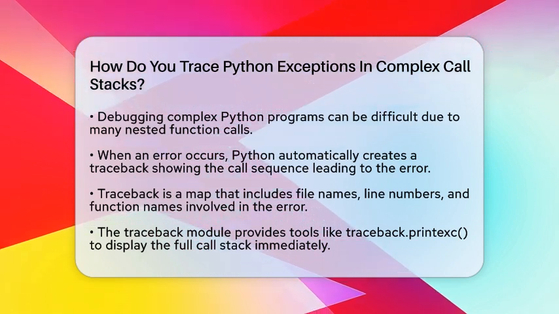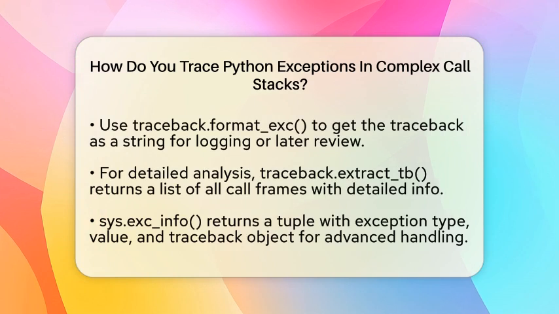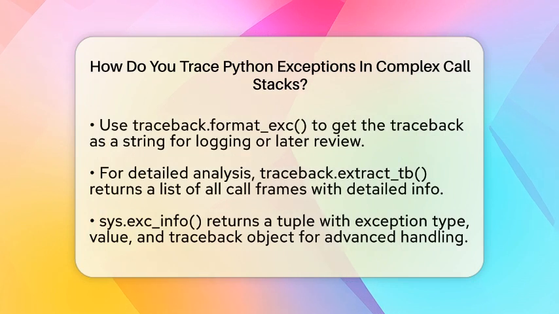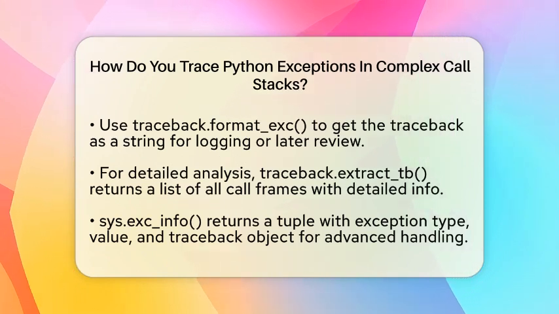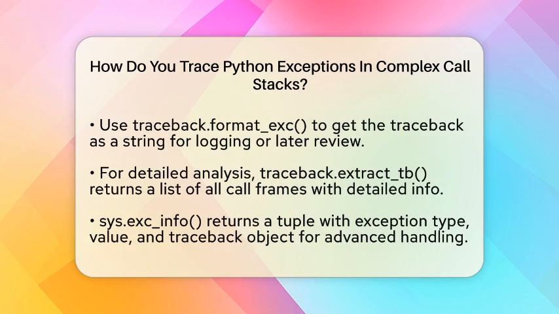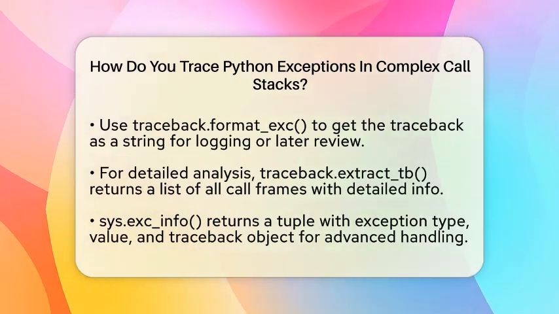The simplest way to see the full call stack at the moment an exception occurs is to use the function traceback.print_exc. Just put it inside an except block, and it will print the entire traceback to the console. For example, if you have a division by zero error, calling traceback.print_exc will show you the exact line and function where it happened. If you want to save the traceback for later, you can use traceback.format_exc. This function returns the traceback as a string, which you can then log or display however you like. It's especially useful in production environments where you want to keep a record of errors.